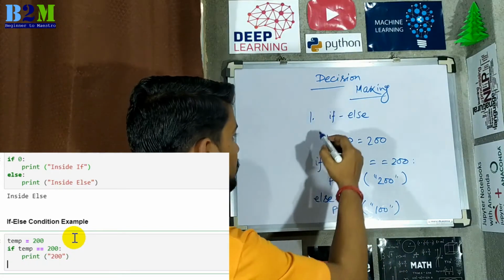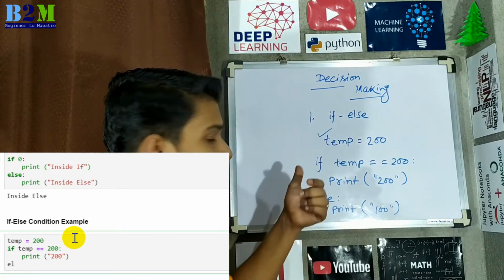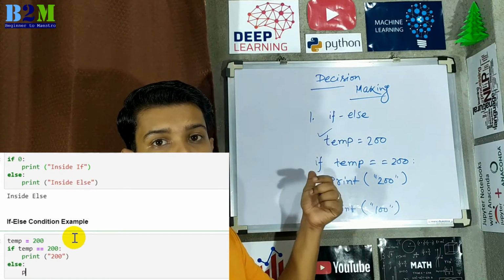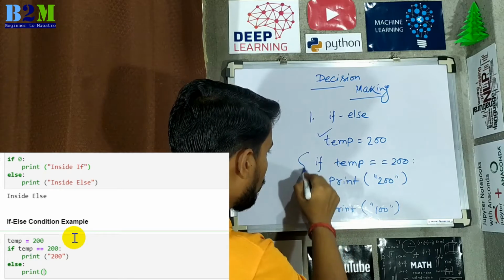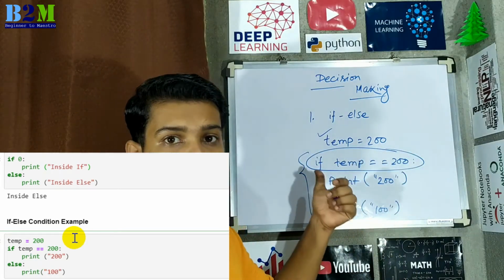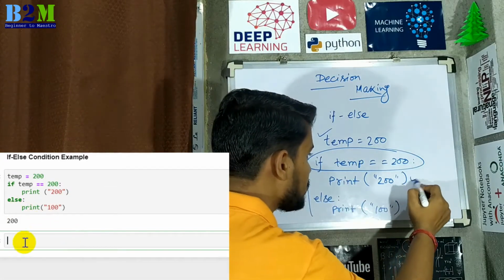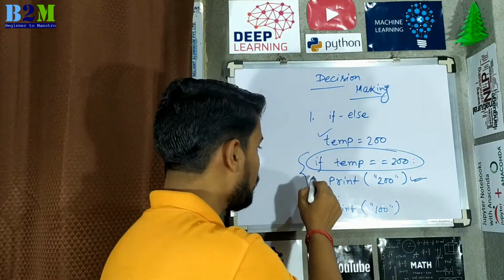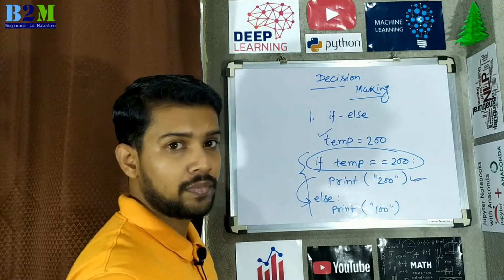Outside of the if, you have already defined the variable temp which contains 200. Now if you run this code, this if statement will execute and pass. It will not go into the else condition.